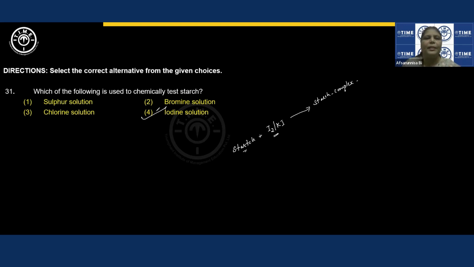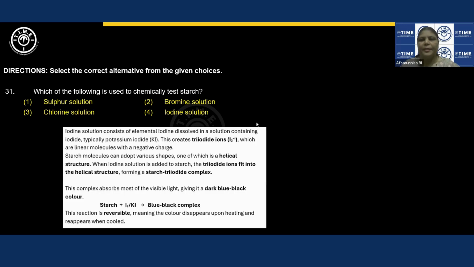Suppose in the question they give you testing for iodine, and a starch solution is given, that will also be correct, right? And this is a reversible reaction. On heating, we'll get back the starch and iodine solution. You can take this screenshot.